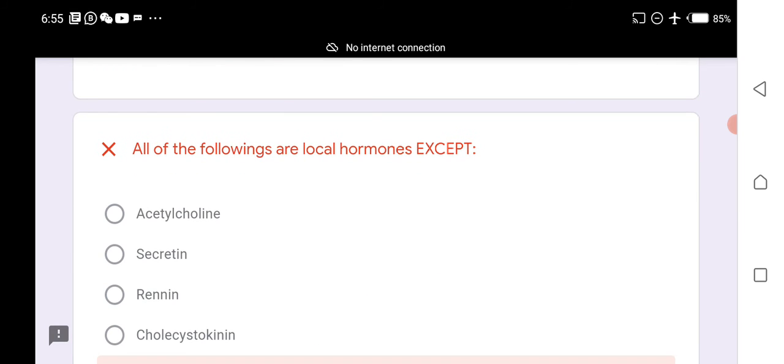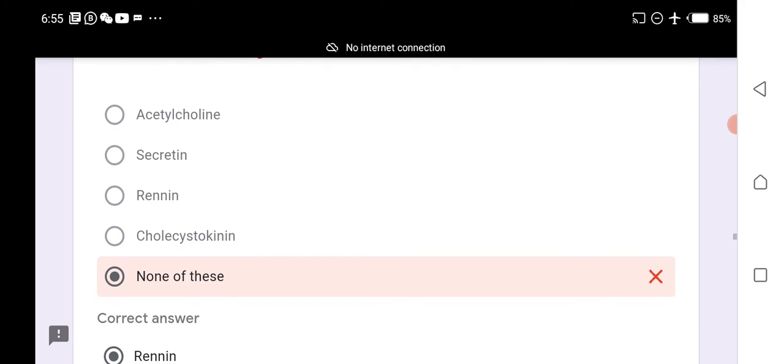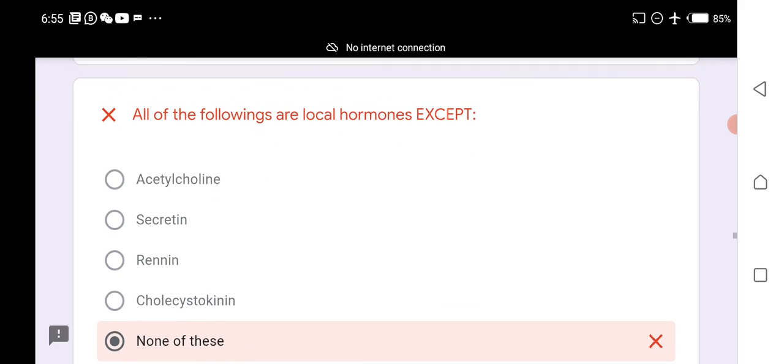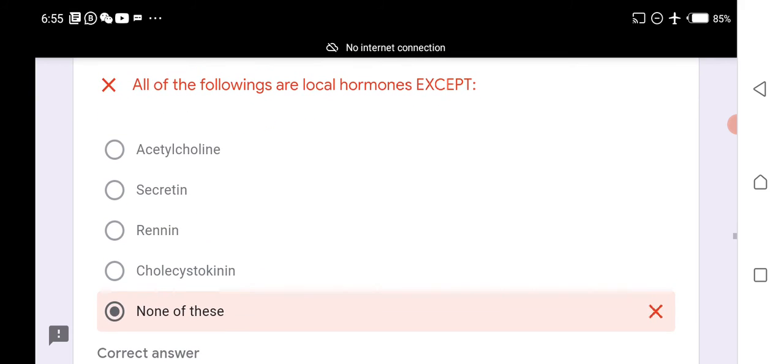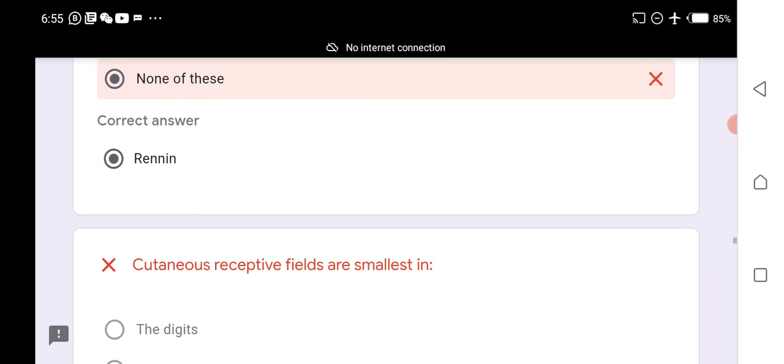All of the following are local hormones except renin. Renin is not a local hormone, whereas the local hormones comprise acetylcholine, secretin, and cholecystokinin.